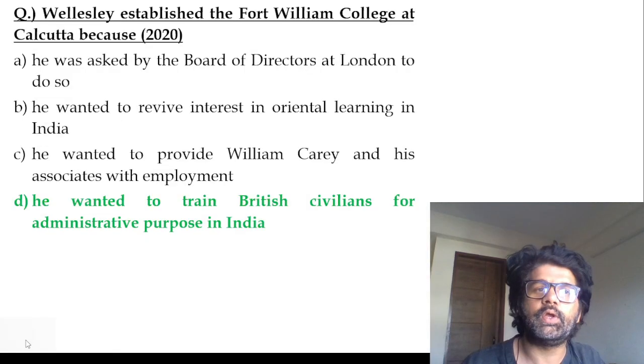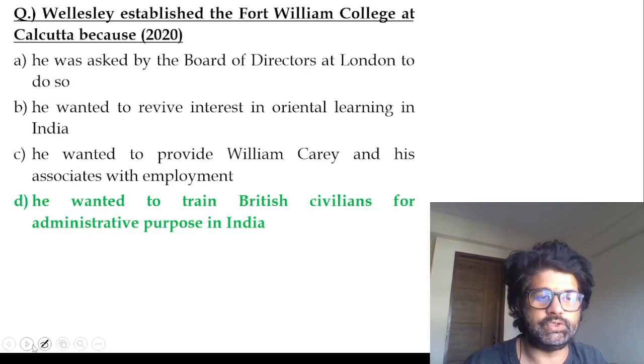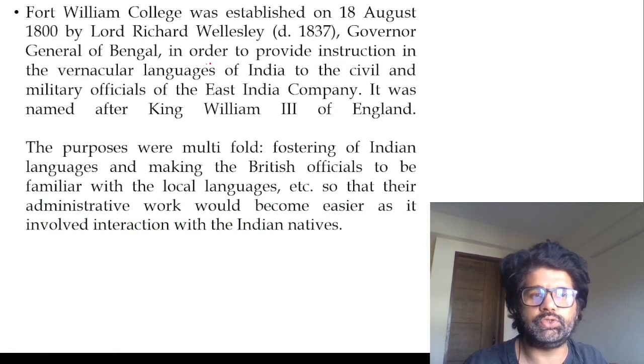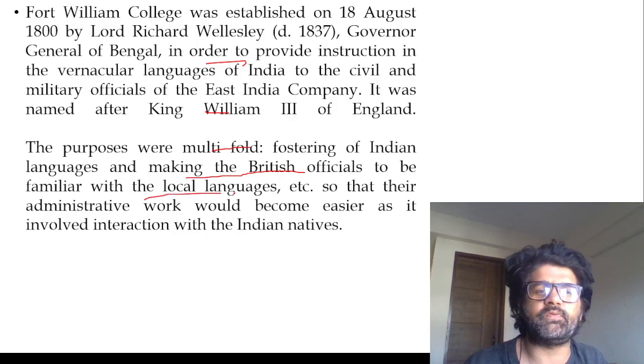Wellesley established. You can read all these things. Fostering of Indian languages and making the British officials familiar with them. I'm not reading the whole thing.